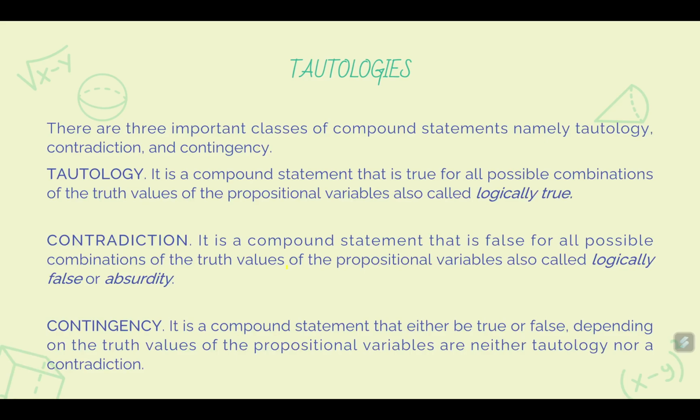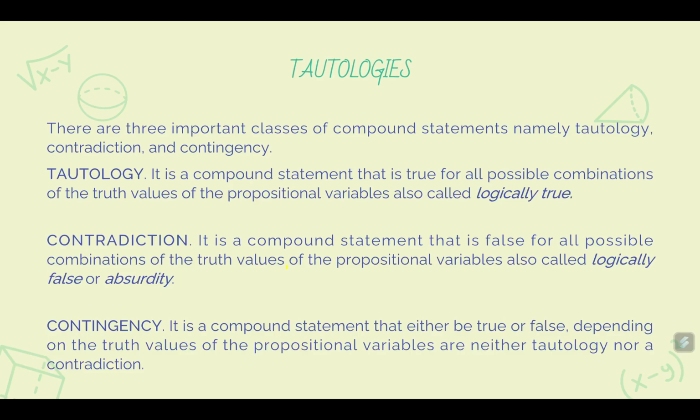Next is a contradiction. It is a compound statement that is false for all possible combinations of the truth values of the propositional variables, also called logically false or an absurdity. No matter what the reality is, this statement is always false.